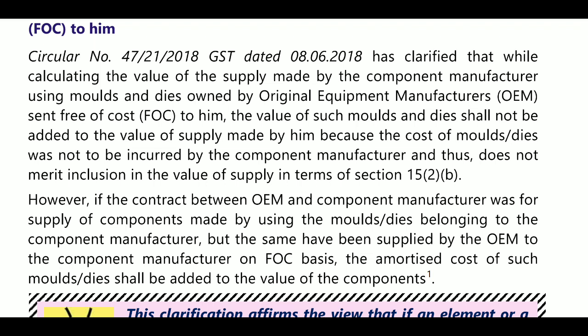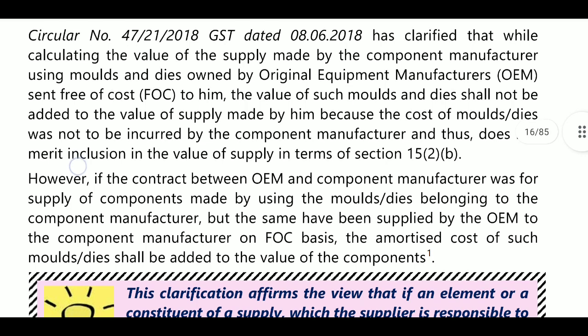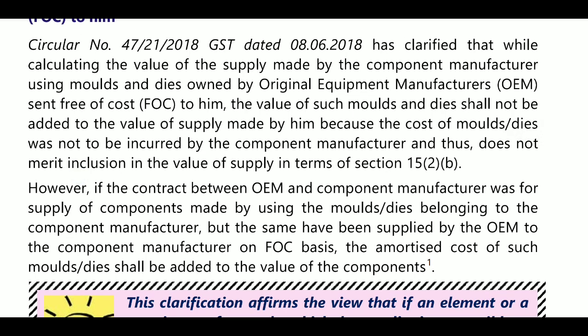Here the component manufacturer is one person and the original equipment manufacturer is a different person. The component manufacturer uses molds and dies which are owned by the original person, and they are sent free of cost to him. The value of such molds and dies shall not be added to the value of supply made by him, because the cost of molds and dies was not to be incurred by the component manufacturer. Here the component manufacturer has not incurred it because it was sent by the original person, and that does not merit inclusion in the value of supply. It will not be included.